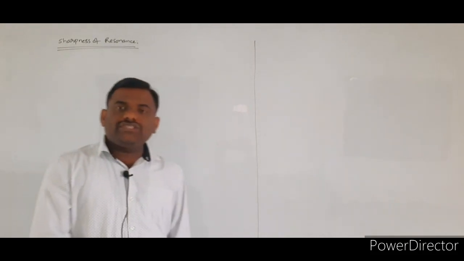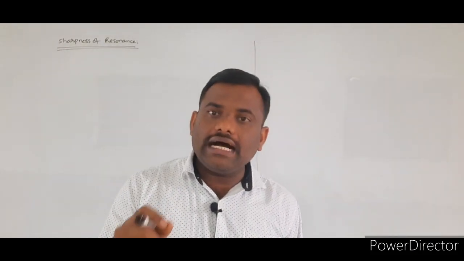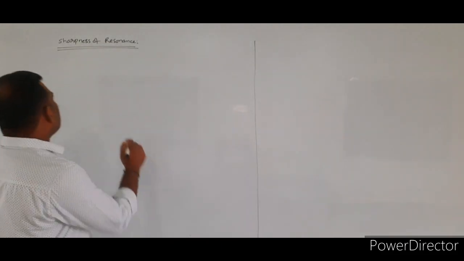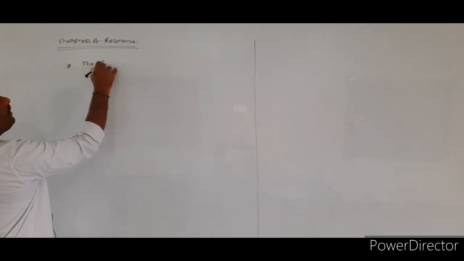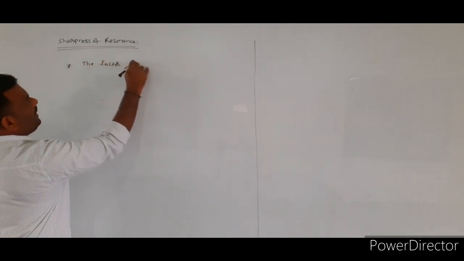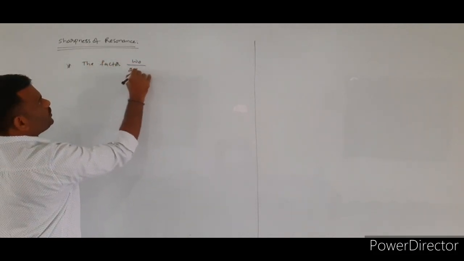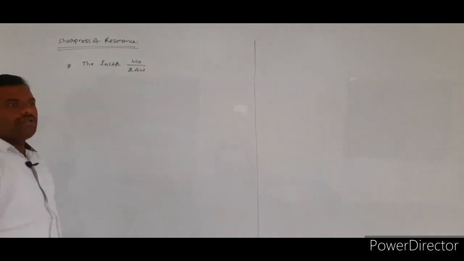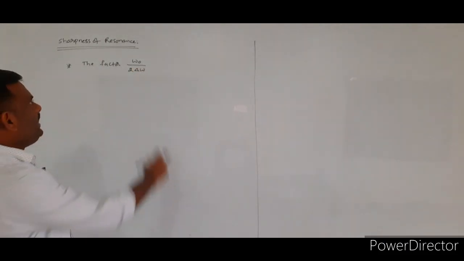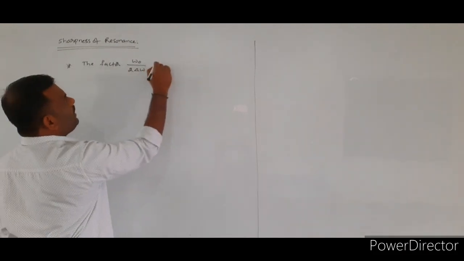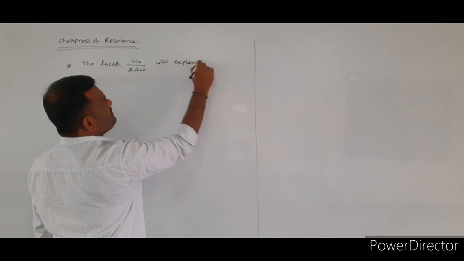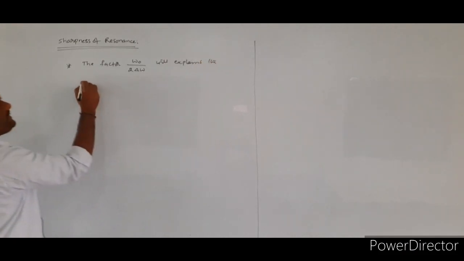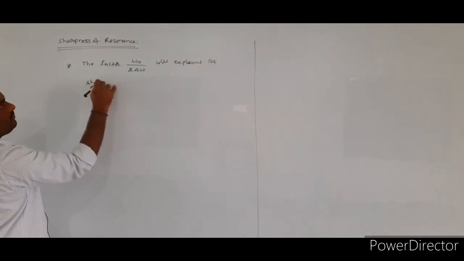Here we are going to derive the expression for sharpness of resonance. The factor omega naught by 2 delta omega explains the sharpness of resonance.